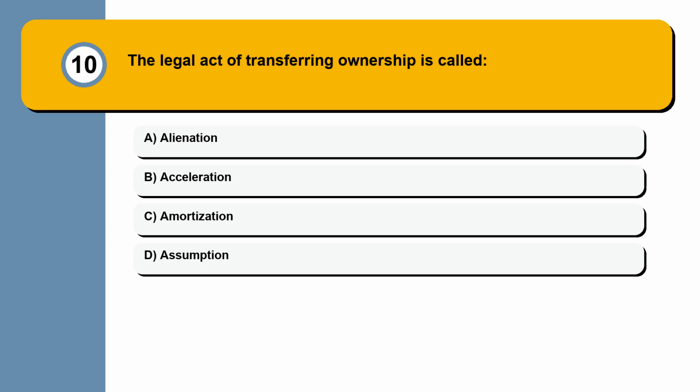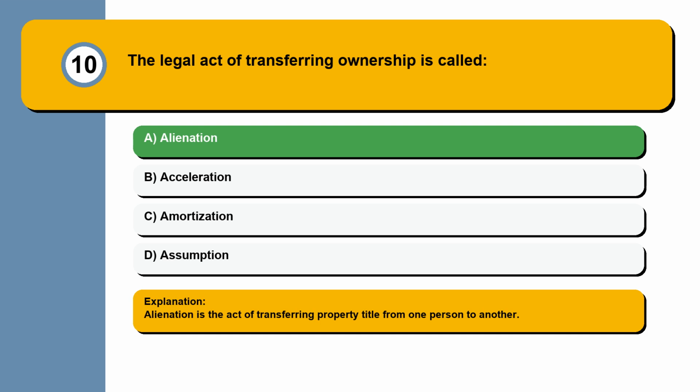Question 10. The legal act of transferring ownership is called: alienation, acceleration, amortization, assumption. Alienation is the act of transferring property title from one person to another.